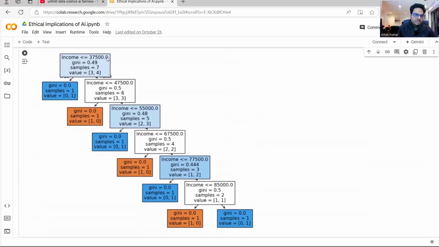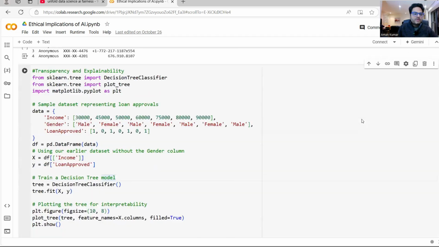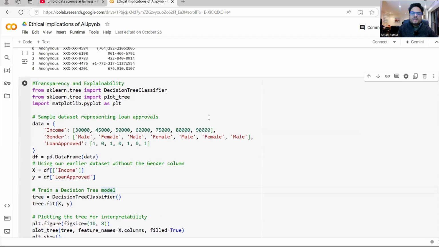If I show this decision tree to somebody, that person will be able to understand that this model does this at this point, does this at this point, and so on and so forth. Fine. So this gives that person a confidence of the model's internal behavior, a confidence in the transparency of the model, a confidence in interpretation of the model. So this is another aspect of ethical consideration of AI.